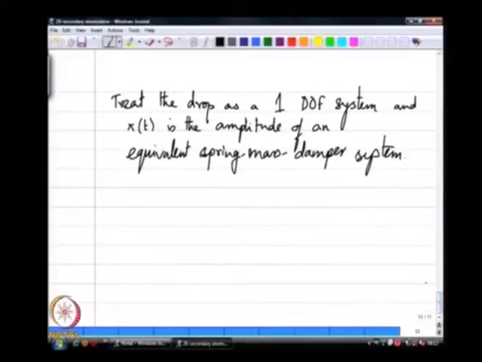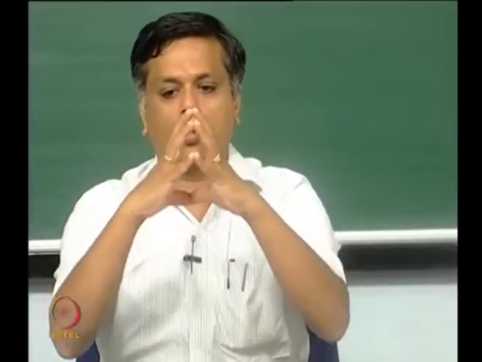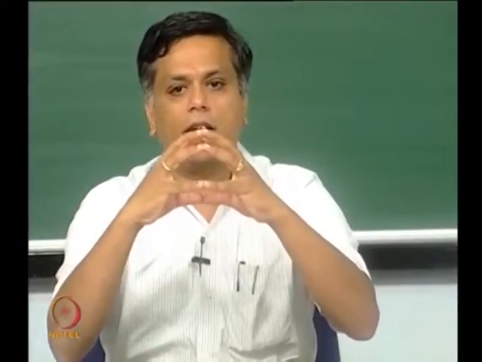an amplitude response to an equivalent spring mass damper system. So, you can think of the drop. The moment I have perturbed the drop, we have seen videos of this, it is going to undergo oscillations, and if I impart an impulse forcing to the drop, it is going to oscillate and then come to rest.